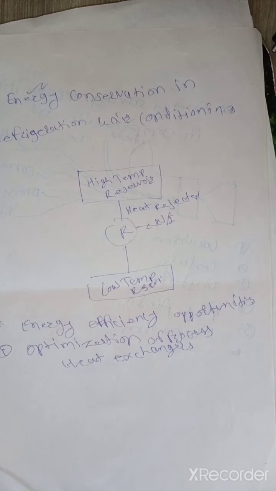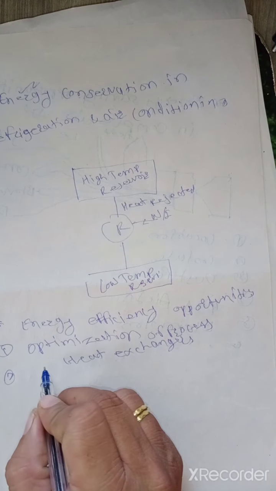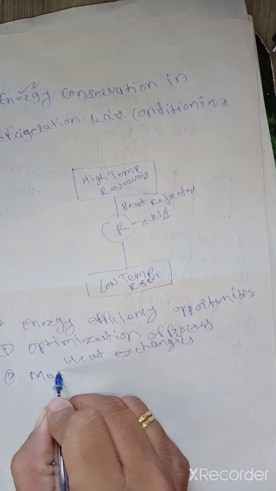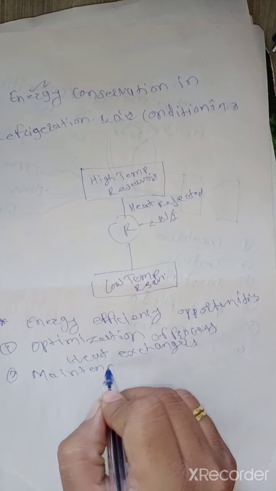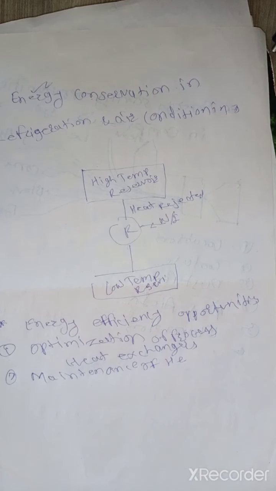In order to optimize this, the heat transfer coefficient on the refrigerant side can range from about 14 to 200 watt per meter square Kelvin. The second point is maintenance of the heat exchanger surface.